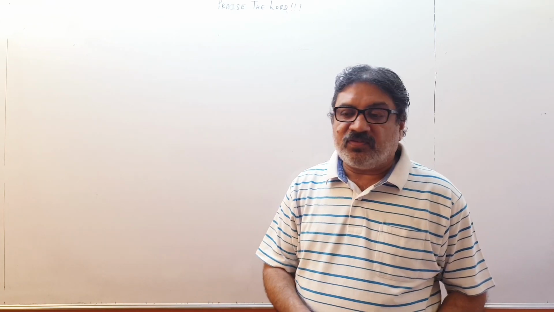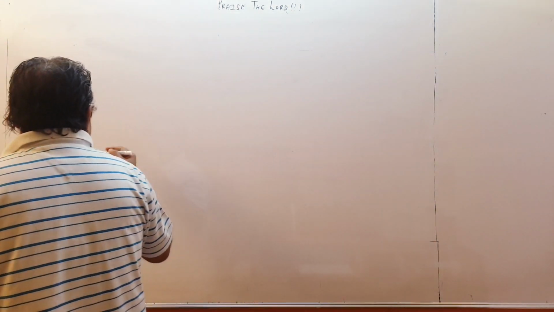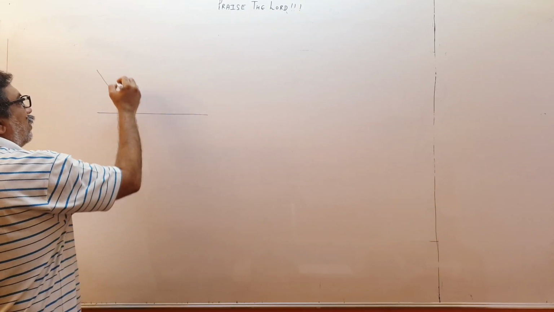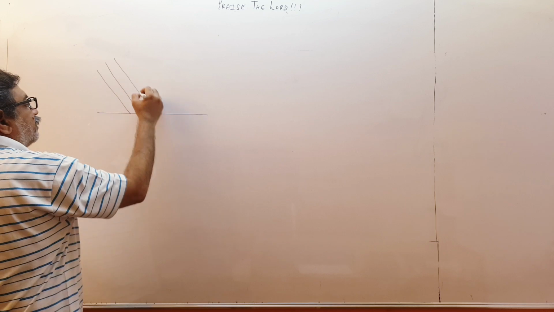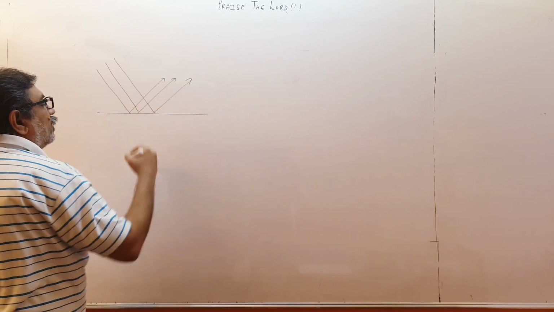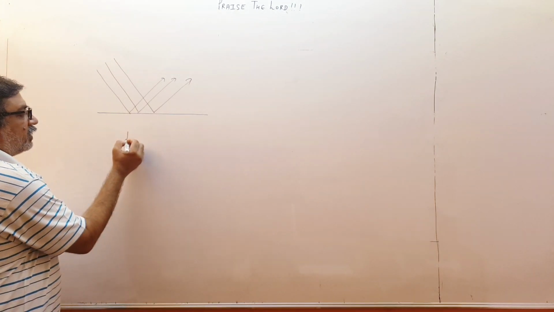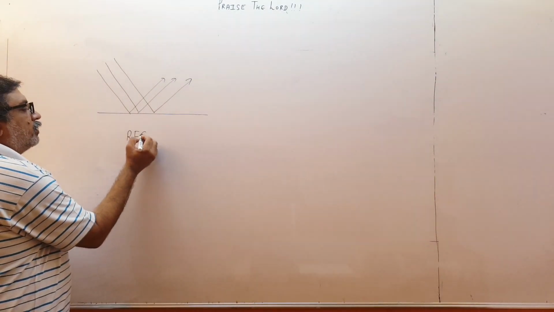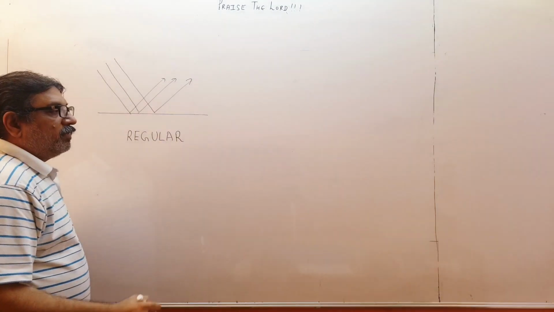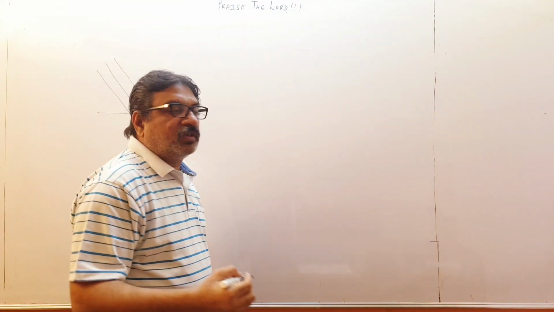Reflection can take place in two ways. Supposing I have a regular surface like this, and a beam of parallel rays is coming like this, so it all will go in a definite direction. This is regular reflection. Then there will be irregular or diffused reflection.